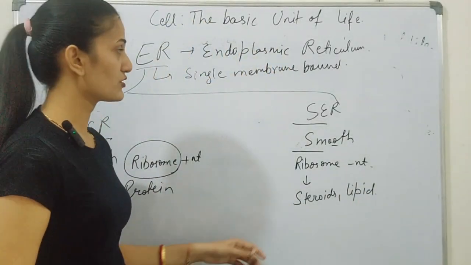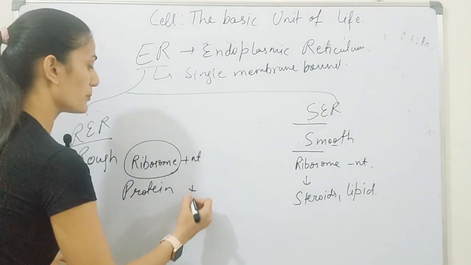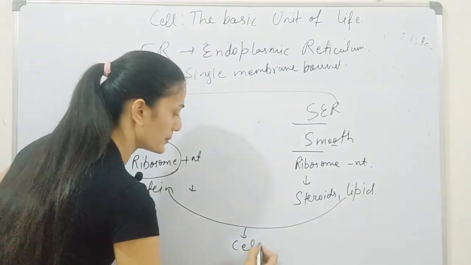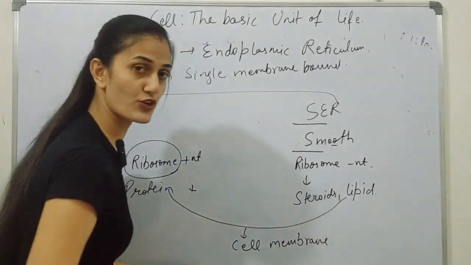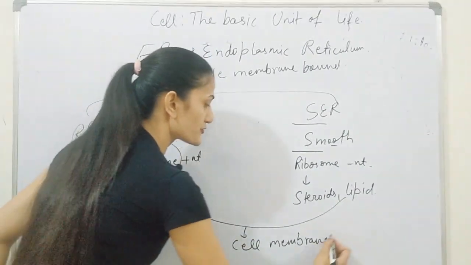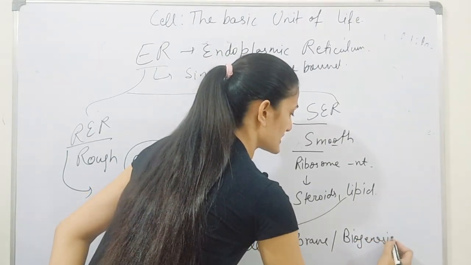Now the secretions of these organelles, lipid and protein, combine together and form the cell membrane. So the cell membrane consists of proteins and lipids, and this process of cell membrane formation is known as biogenesis.